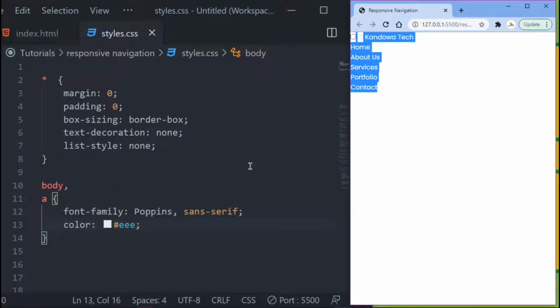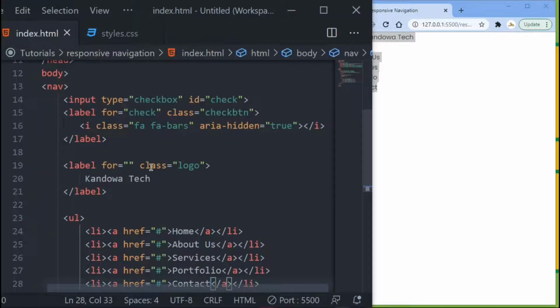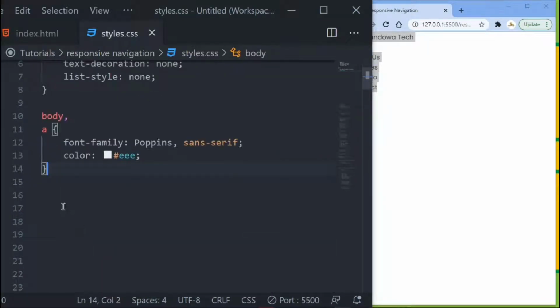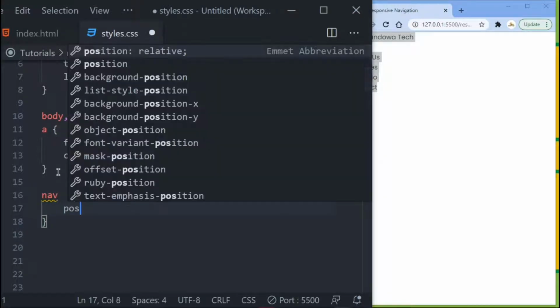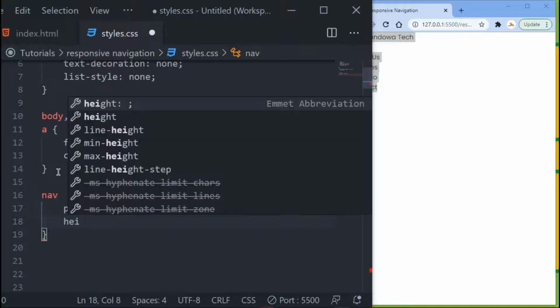Right? You got that. So now, let's come into our HTML. The next thing I want to target is this navigation here. That's nav. So just call it nav. So now the first thing that you want to do is set the position to relative. And then the next thing you want to do is set the height.